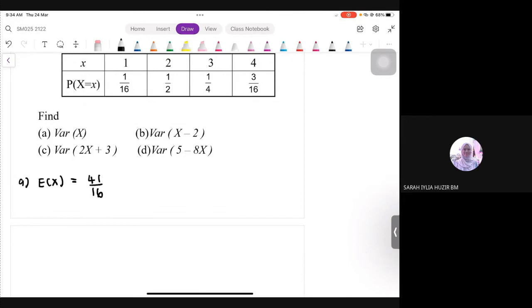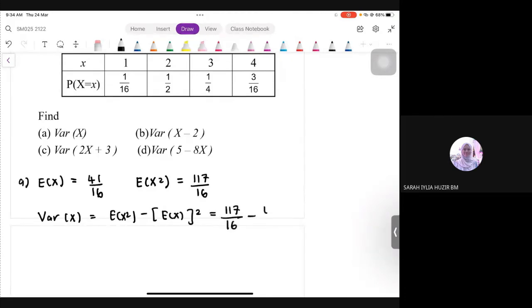Jangan tulis macam ni terus tau kalau exam. Tunjuk satu-satu macam buat tadi. Saya nak cepat. Saya skip yang tu. Okay. And then kita kena cari apa tadi? EX squared. So EX squared in this case should be 117 over 16. Okay. Dah dapat those two things. Baru boleh cari variance. So variance of X is EX squared minus square of EX. Ingat formula, jangan terbalik. So, 117 over 16 minus with 41 over 16. Here your answer should be, tertinggal squared, sorry. 41 over 16 squared. Your answer should be 191 over 256.